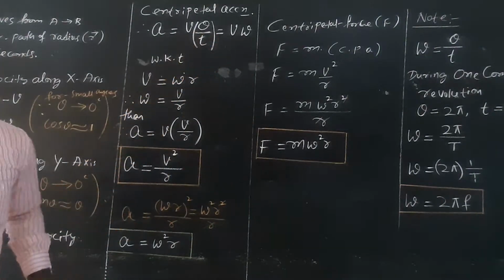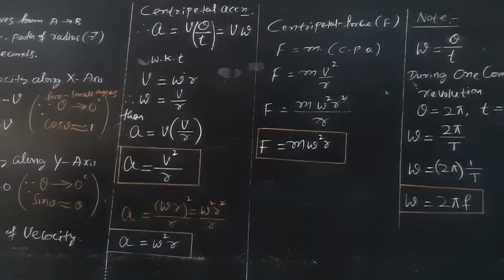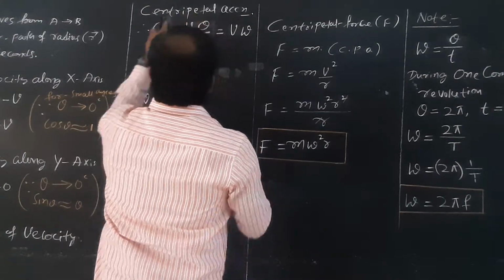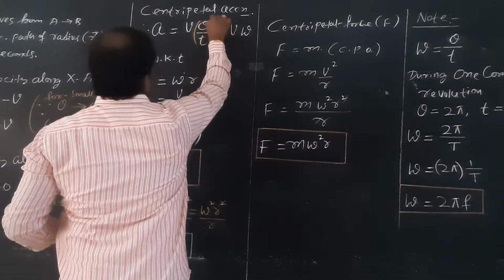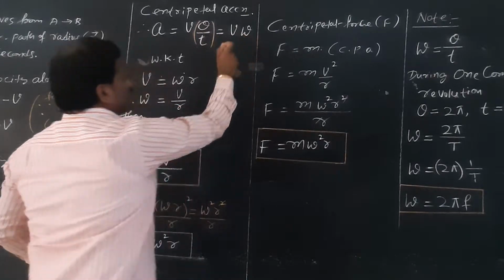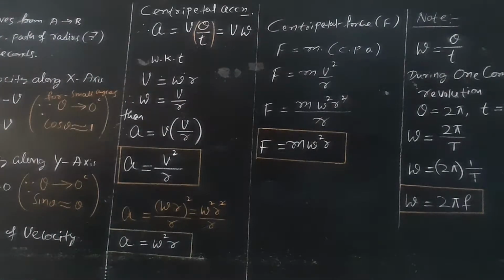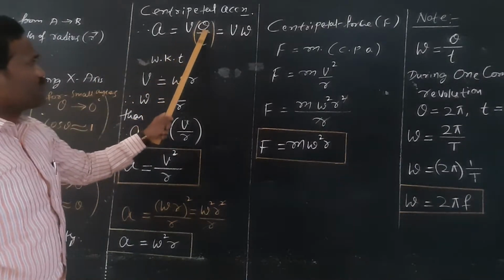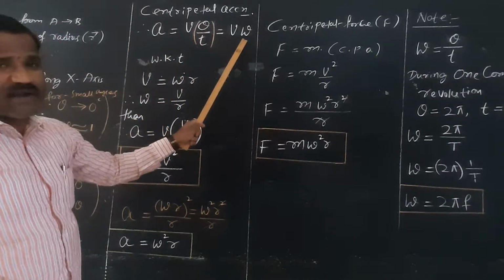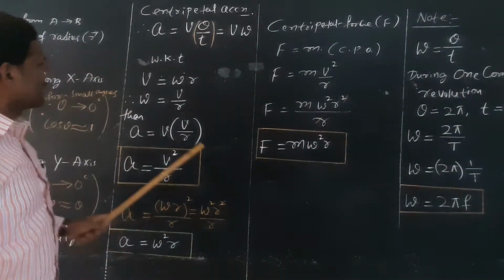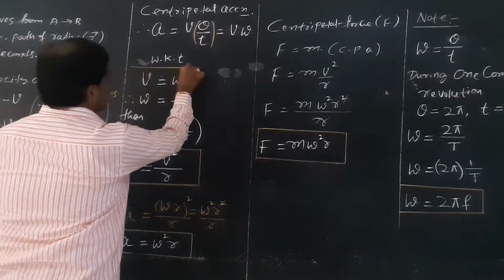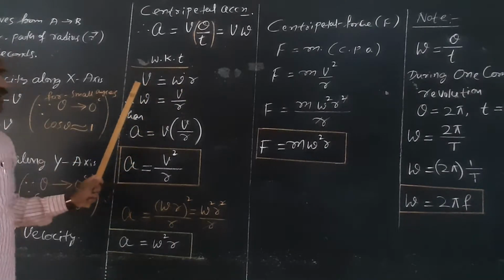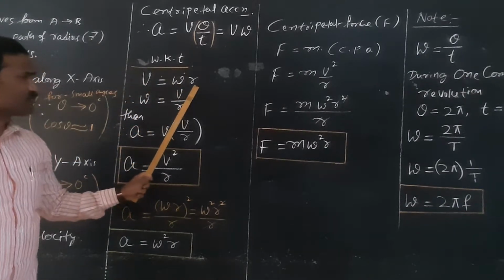Theta by t is what is called angular velocity, omega. Therefore, a is equal to v into theta by t, and theta by t is omega, the angular velocity. And we know the relation between linear speed and angular velocity: v is equal to omega r.